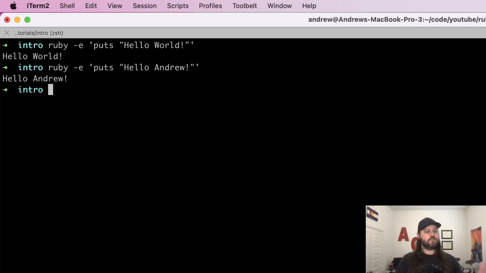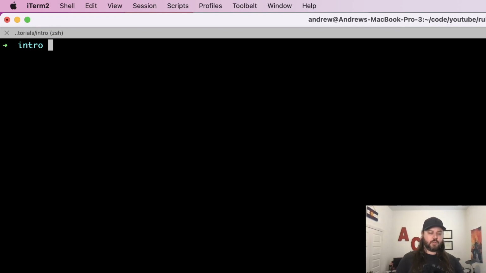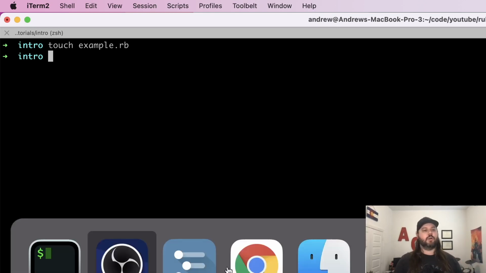All right, so now that's one way to execute Ruby. Let's also do a file. So we'll do touch example.rb, and then we'll open up whatever editor you want. If you like Vim or VI or VS Code or RubyMine, any of those work. The easiest one, and the one that I've found takes up the least amount of resources, is Visual Studio Code. I'll put a link to that in the description on where you can go to download that. Works on both Windows and Mac, so use that.